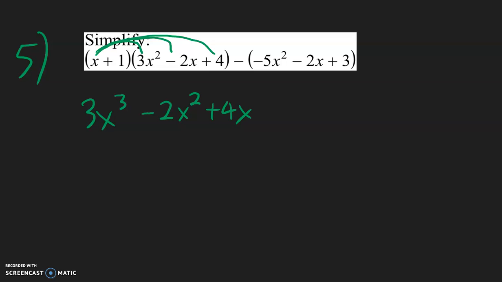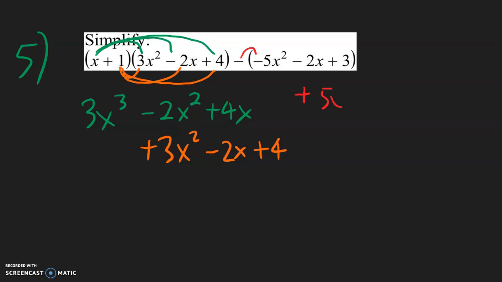Now here, 1 times 3x squared will be positive 3x squared. Positive 1 times negative 2 will be negative 2x. And positive 1 times positive 4 will be positive 4. And here, to distribute a negative sign, just like what we talked about in the last example for number 4, it's just changing the signs of everything inside. So thus negative times negative is a positive 5x. Negative times a negative is a positive 2x. And then negative times a positive is going to be a negative 3x.